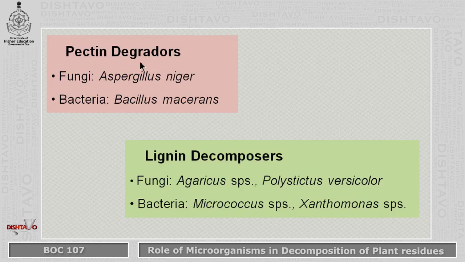Then we have the pectin degraders, fungi such as Aspergillus niger, bacteria such as Bacillus mesentericus. Then we have the lignin decomposers like the fungi such as Agaricus species, Polystictus versicolor. We have the bacterial species such as Micrococcus species and Xanthomonas species, which feed on lignin.